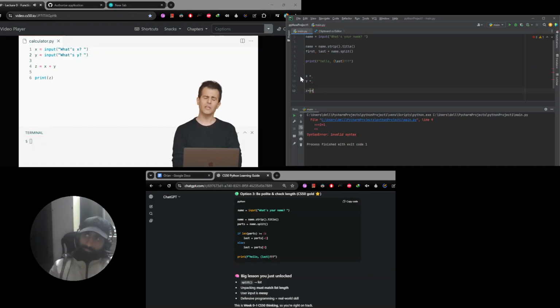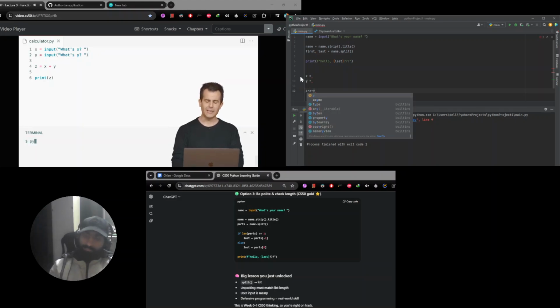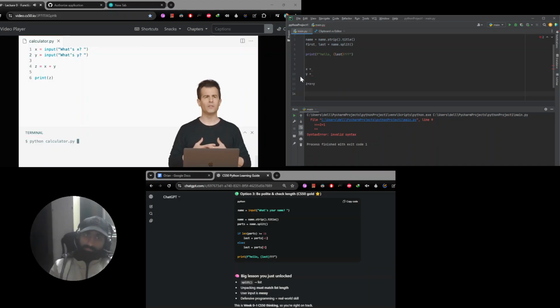All right, at this point, I think I'm going to leave the rest of the code the same, z equals x plus y, and then print z. But what's nice now is that I think I have a nice interactive calculator. Right now, it's not going to do 1 plus 2 all the time. It's going to do whatever the user types plus whatever the user types. So let's try this. Let me go ahead and run the program.